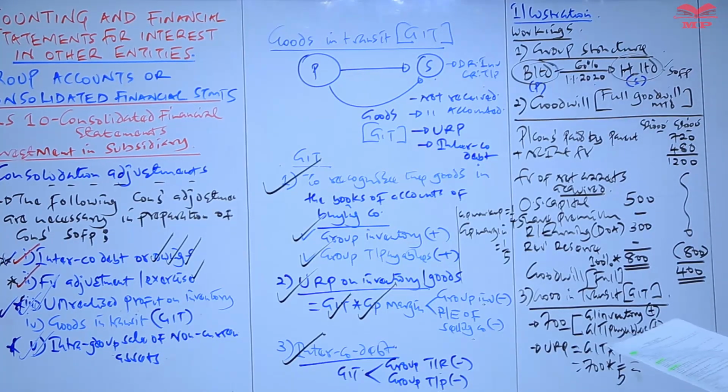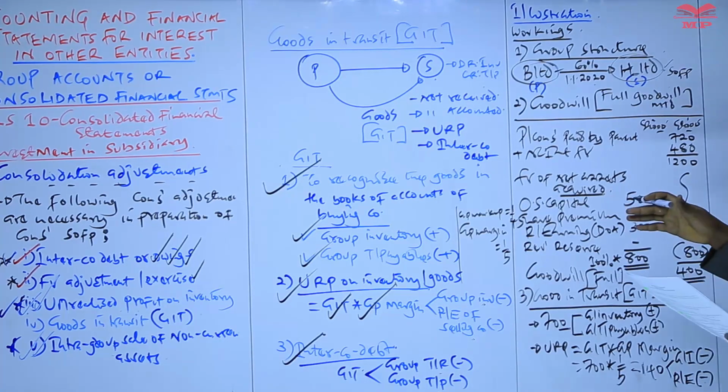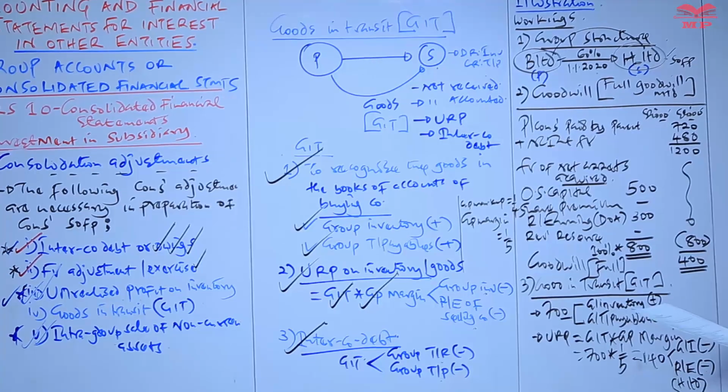700 times 1 all over 5, or basically divided by 5, which will give us 140. So this is unrealized profit. So this being unrealized profit, number one, we less this from the group inventory, and then we also less it from the retained earnings of the selling company. The selling company in this case, if you check on note number 2, we are told that H Limited sent. H Limited is the one which sold some goods now to the parent. So we are going to less that from the retained earnings of H.